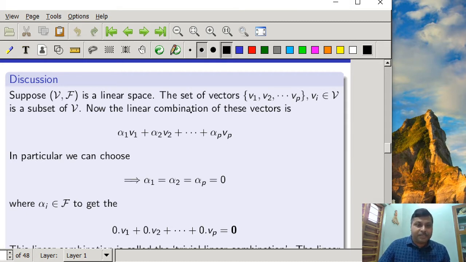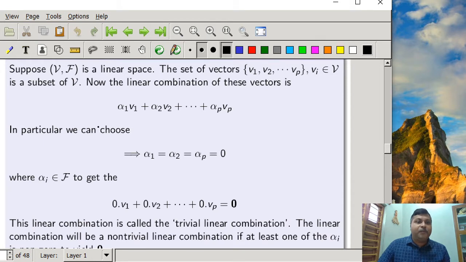The question is: for what values of alpha 1, alpha 2, alpha p does this linear combination result in a zero vector? In particular, we can choose all the alphas to be zero to make the linear combination equal to a zero vector.